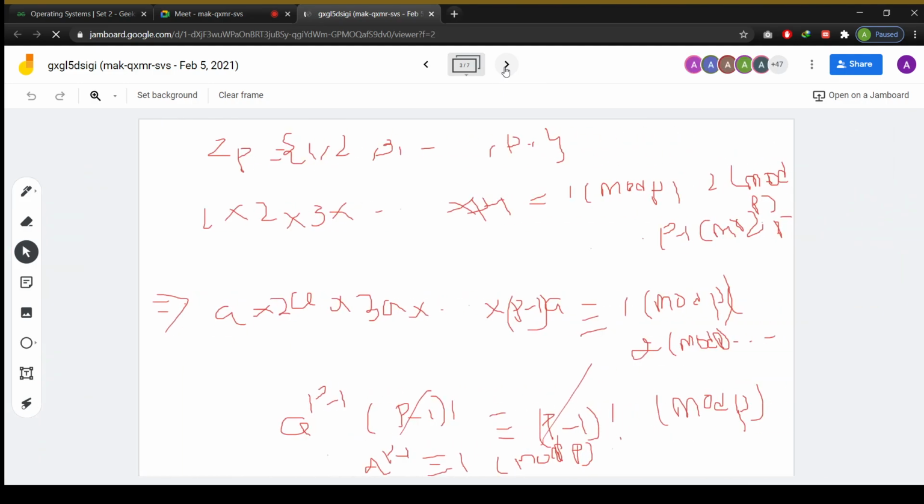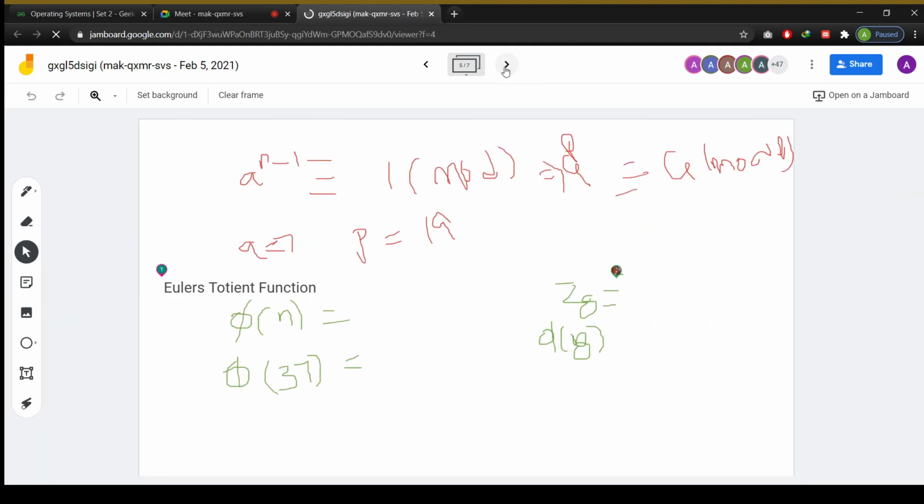What values are there in this Z8? Generally we consider the finite field from 1 to 7. How many relatively prime numbers are there to 8? 1, then 3, then 5, then 7. These are all what we call relatively prime numbers to 8. Why? Because GCD of 1 comma 8, 3 comma 8, 5 comma 8 and 7 comma 8 is equal to 1.